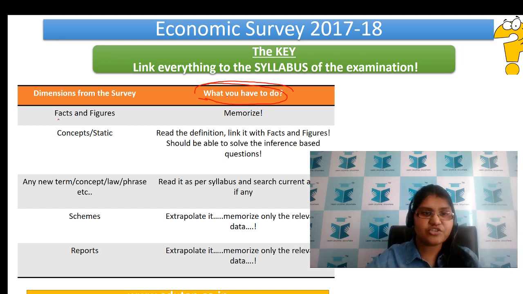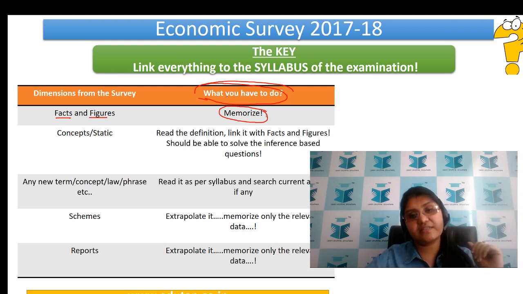So the first dimension is facts and figures. Now, our survey is replete with plenty of data, plenty of numbers doing jugglery here and there, right? So what do you need to do? Memorize. Now you would ask me a question: do I need to memorize all the facts that are given as part of our survey? I would say no. Memorize only the relevant data that is important.